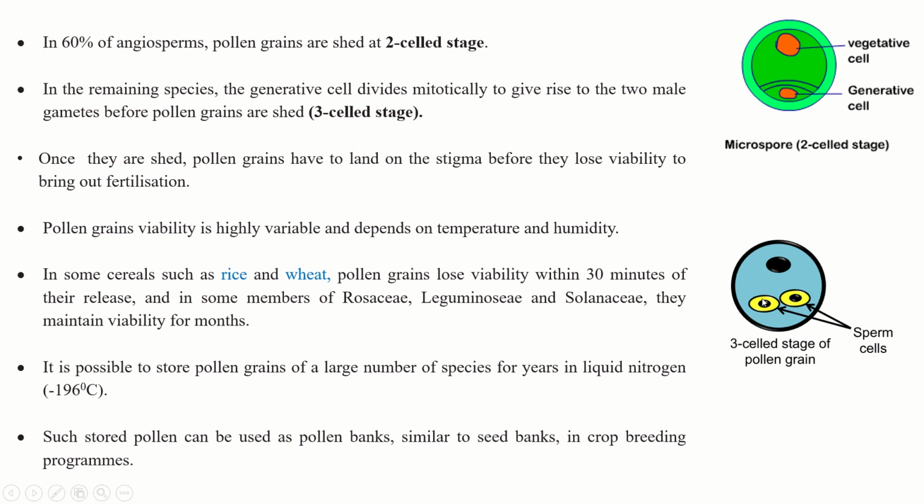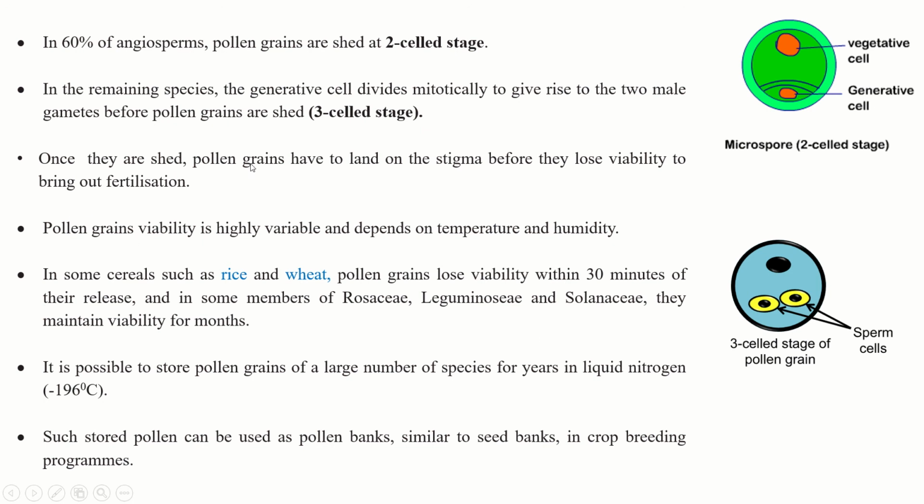Okay, so the generative cell will give rise to two male gametes before pollen grains are shed, and that's why it is called the three cell stage. So you can see this is one cell, the second and the third one. The generative cell divides into two, its nucleus divides into two male gametes, whereas this is the vegetative cell nucleus. So here only two, whereas here three cells are formed. So hope you have understood.